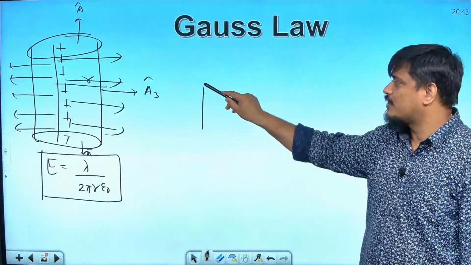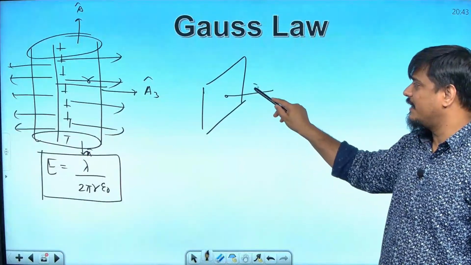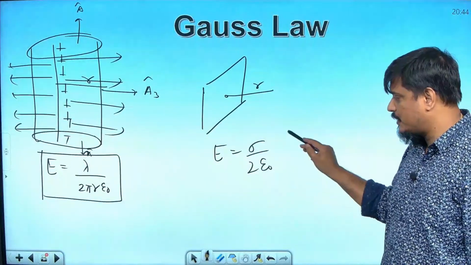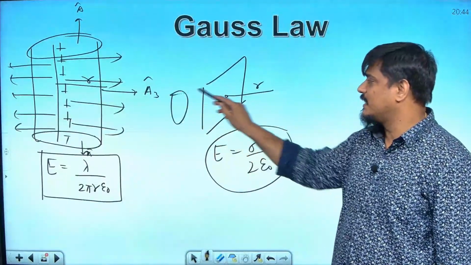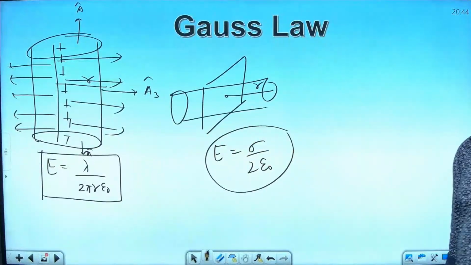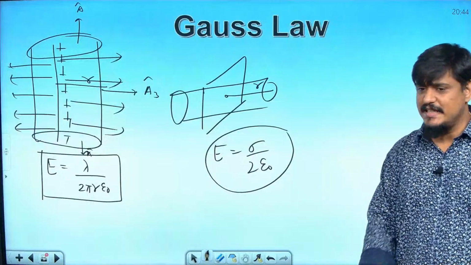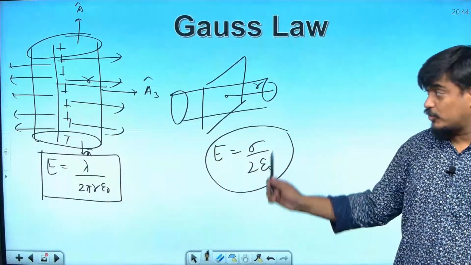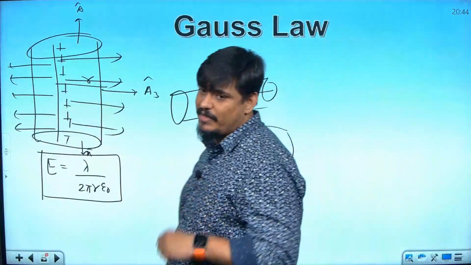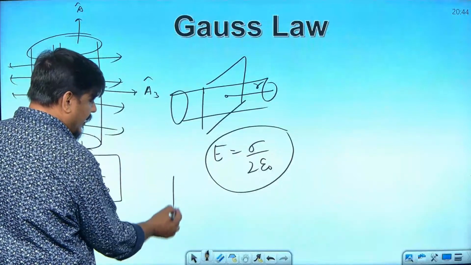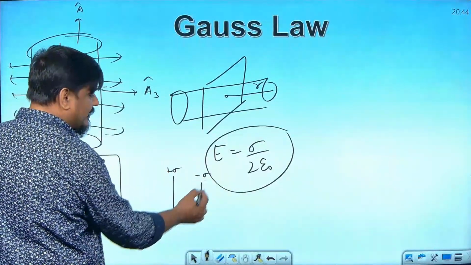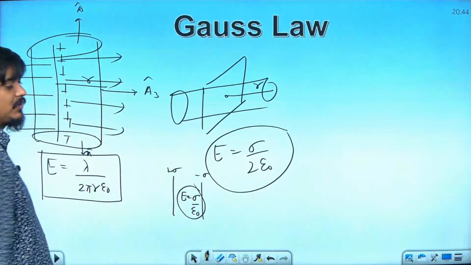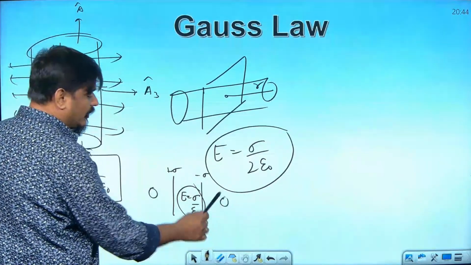Same way, for a charged sheet, r distance away, what is the electric field value? Sigma by 2 epsilon naught. How have we derived this? We have once again taken a cylindrical Gaussian surface and then we have found the electric flux by using E dA cos theta. We have found electric flux by using Gauss law, equate both, you will get this answer. This also helps you to understand how we create a uniform electric field. So suppose I have a plus sigma plate and a minus sigma plate, between them the electric field is uniform, and what is the value? Sigma by epsilon naught. Outside the electric field is 0, here also 0.